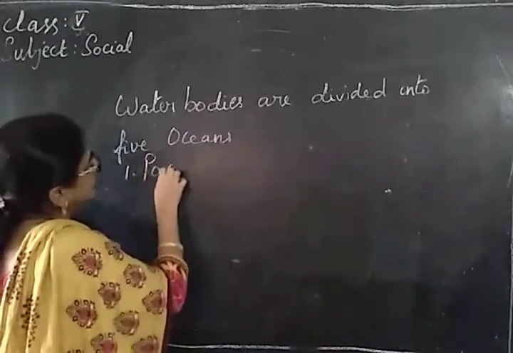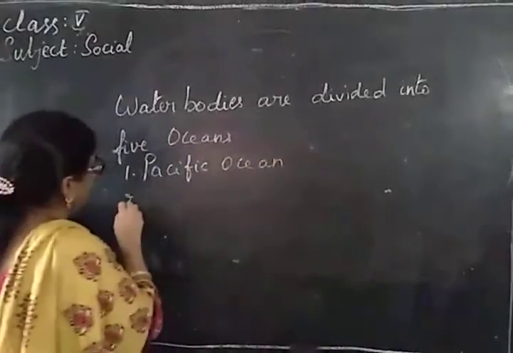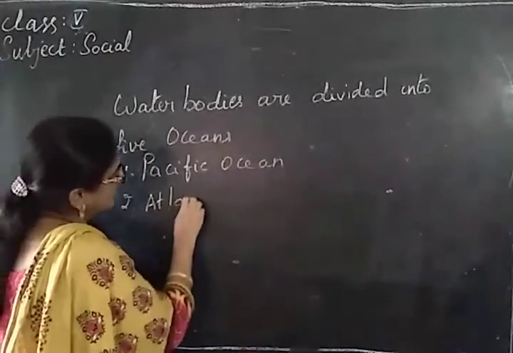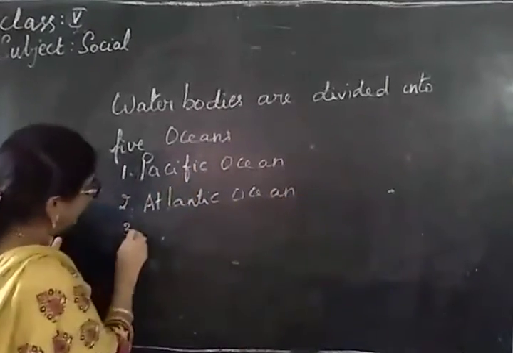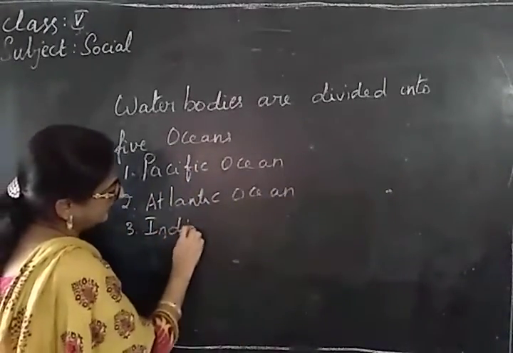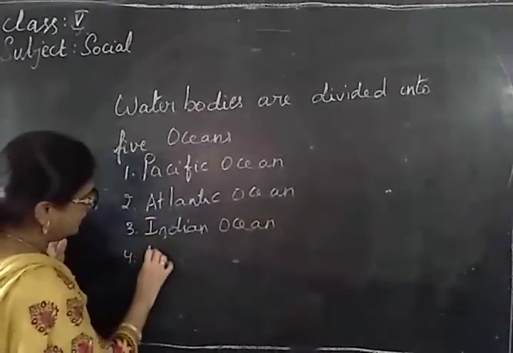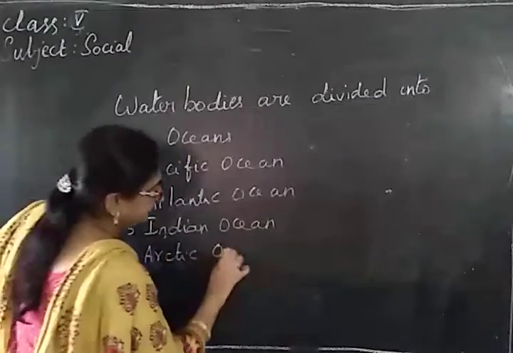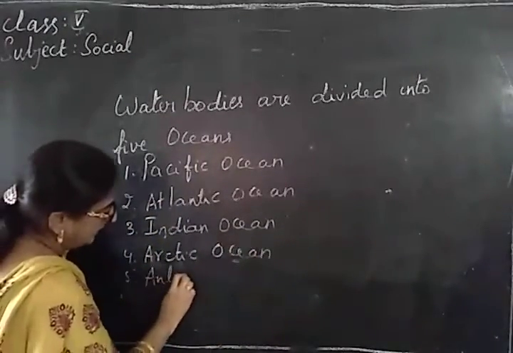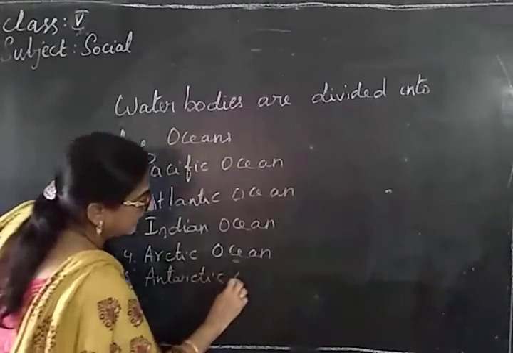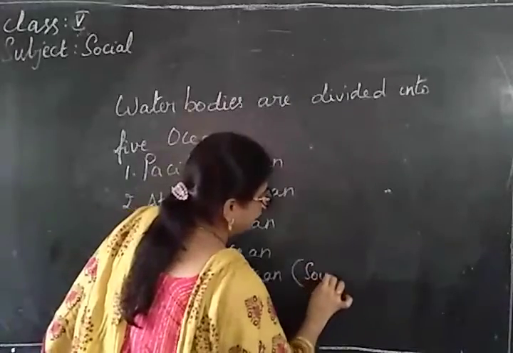First one, Pacific Ocean, Atlantic Ocean, Indian Ocean, Arctic Ocean, Antarctic Ocean. Antarctic Ocean is also known as Southern Ocean.